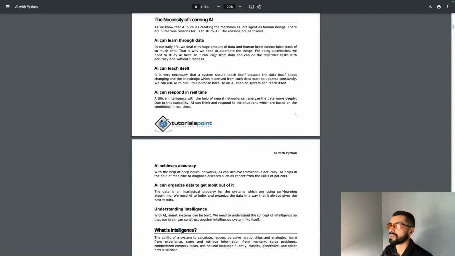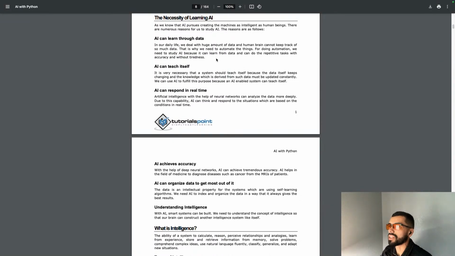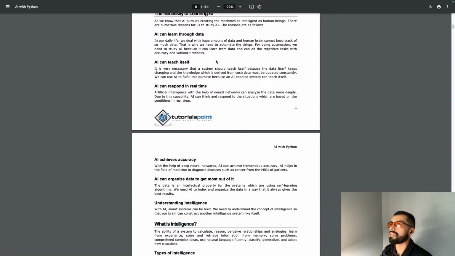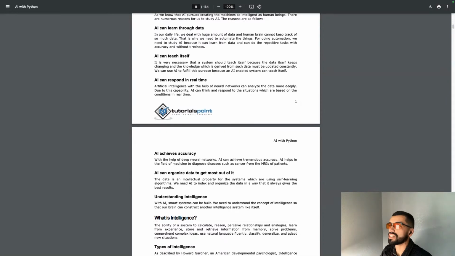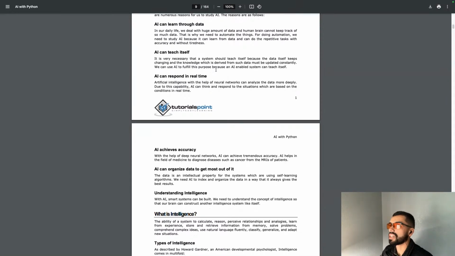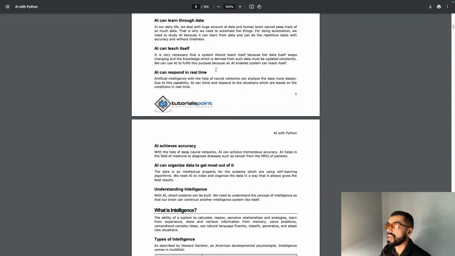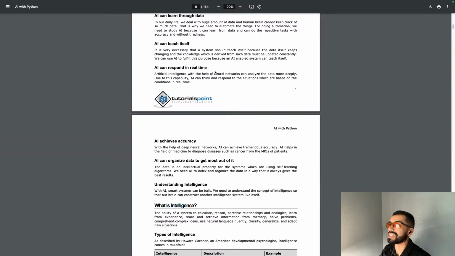If we're doing automation, we need to study AI, because with it we can learn from data and can do repetitive tasks with accuracy and without tiredness. AI can teach itself. It is very necessary that a system should teach itself, because the data itself keeps changing. The knowledge which is derived from such data must be updated constantly. We can use AI to fulfill this purpose because an AI-enabled system can teach itself.